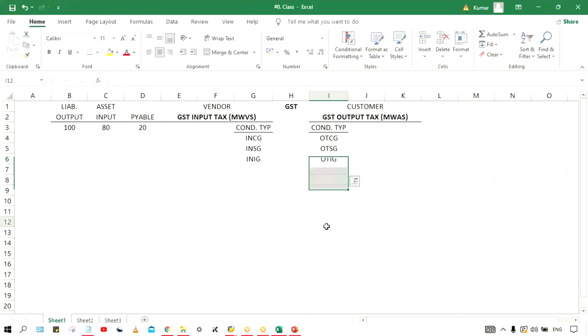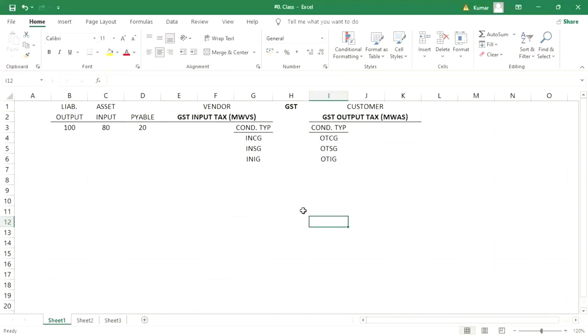So guys, generally what happens when we post any transaction, whether direct tax or indirect tax, in both cases you put the invoice amount, everything is given, and you select a particular tax code.